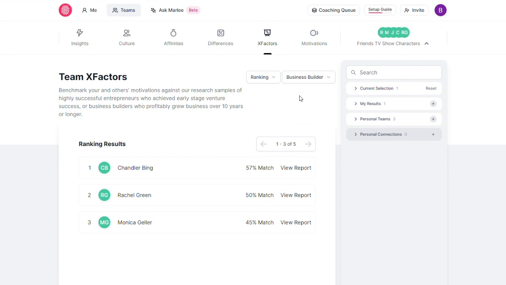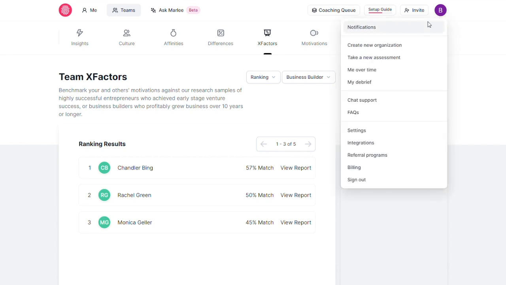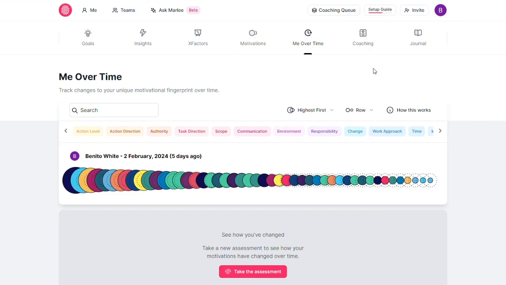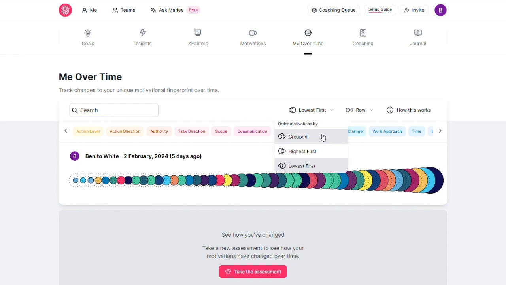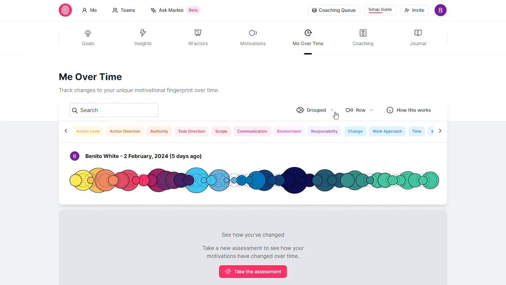Now, I want to show you how you can see your own personal growth over time. So just go to the top right of the app, click on your profile avatar, and head to Me Over Time. You will see a list of your profiles by date. They will automatically be shown in a group view as Me Over Time on the screen. You can also choose to save the group if you wish.